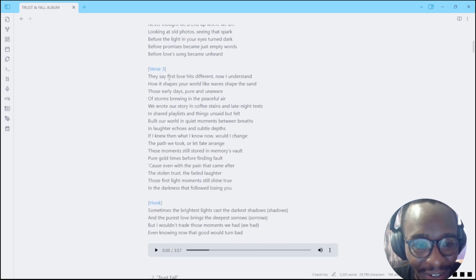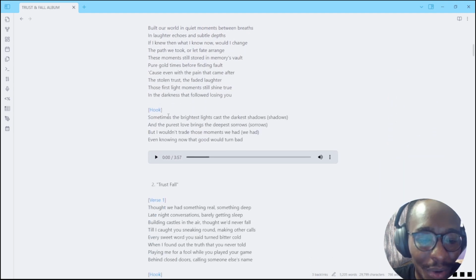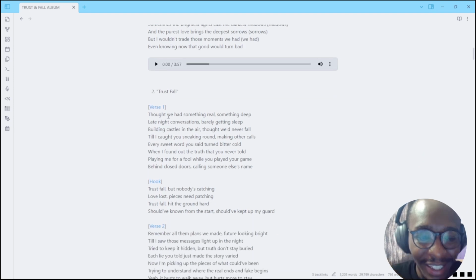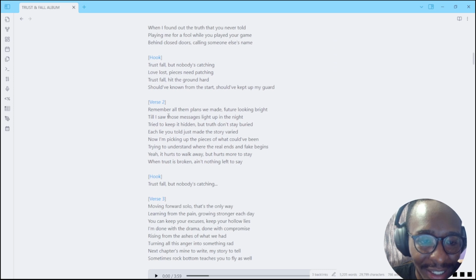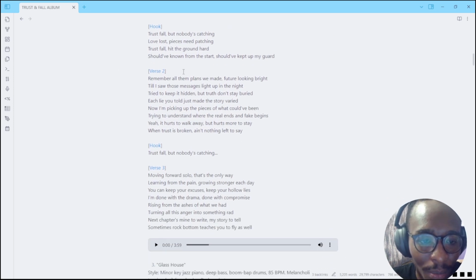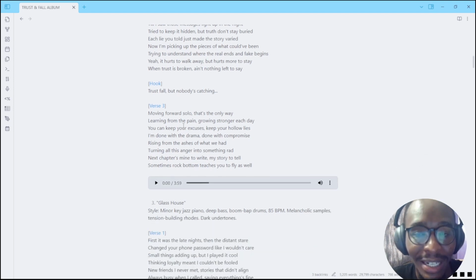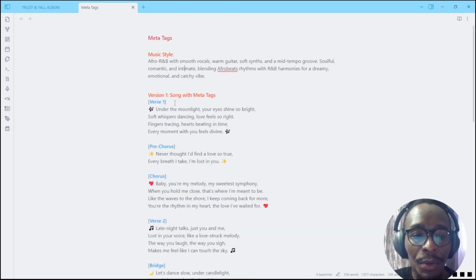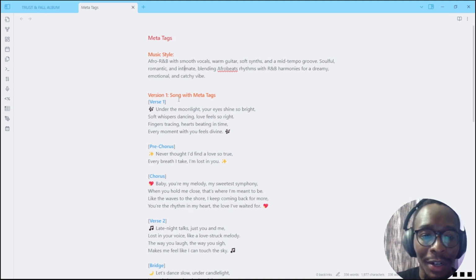After that we have another verse, and after that now we have a hook. And this is kind of like the theme. These are the songs that I included in my album, and you can see I'm describing every part of the song. The description there where we have verse 1, verse 2, those are what we call meta tags. They're just describing to the AI what this part of the song is supposed to be.